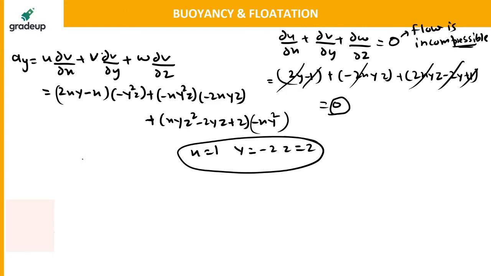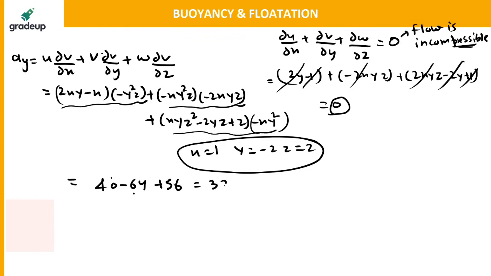Are you getting this value as 32? Everyone tell me. You will be getting 40 minus 64 plus 56. This whole part you will be getting as 40, this whole part will be equal to minus 64 and this whole part will be equal to 56.